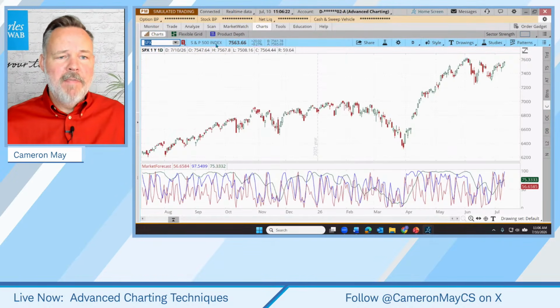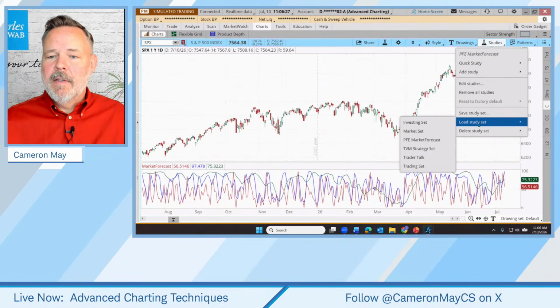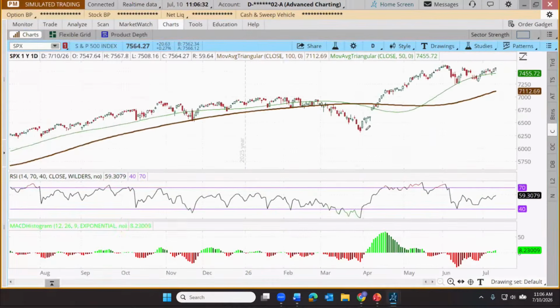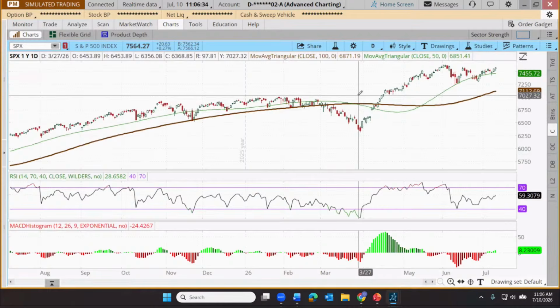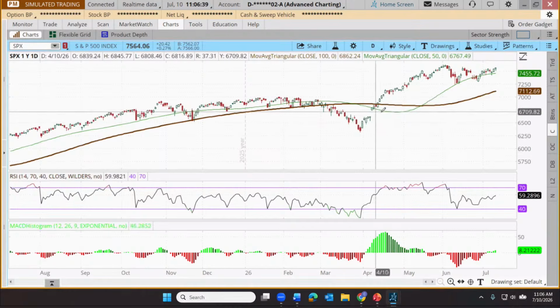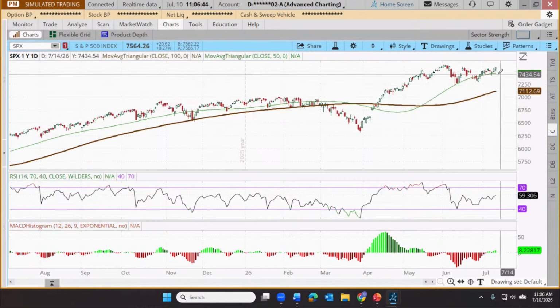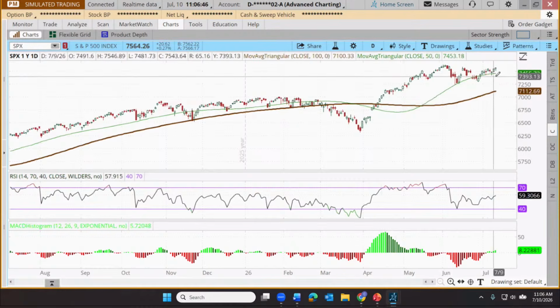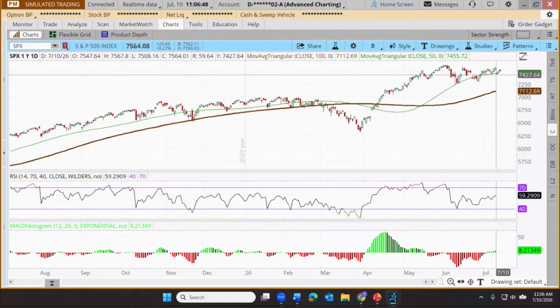So I'm going to come to the S&P 500, and we're going to load up our TVM study set. So let's load. There's our TVM strategy set, TVM standing for trend, value, and momentum. And what we're looking for here from this study set, for the traders that use this, first of all, we look at a combination of moving averages. Now, these are triangular moving averages, and we're looking to see if the 50 is still above the 100, and it is. So that's kind of a check for bullishness for the trend.